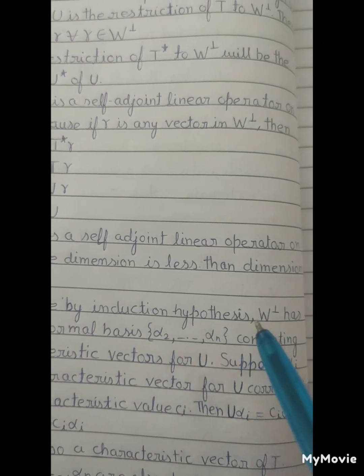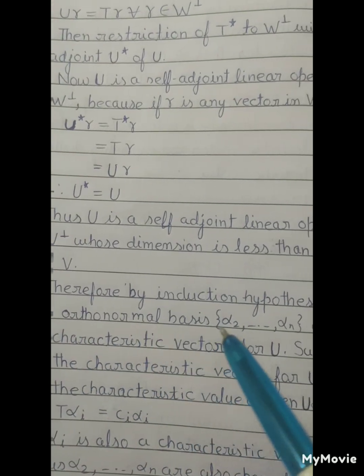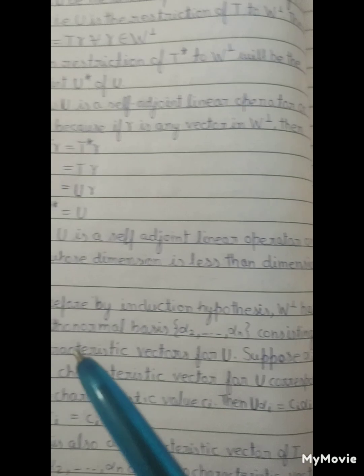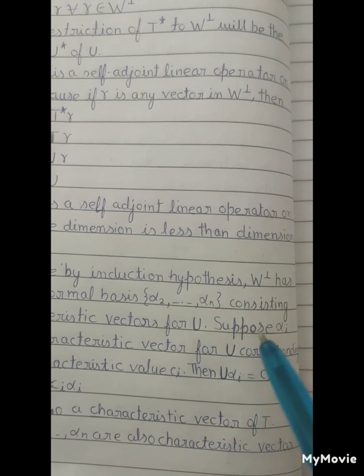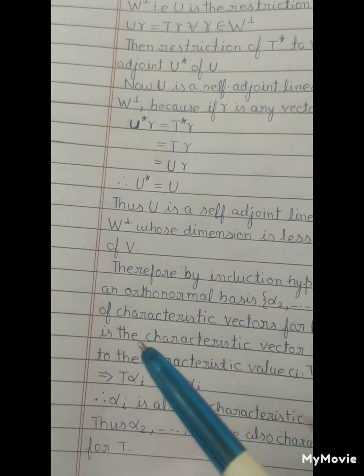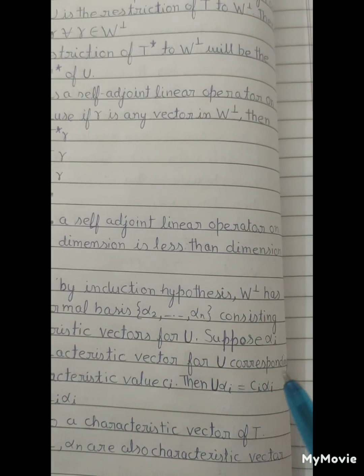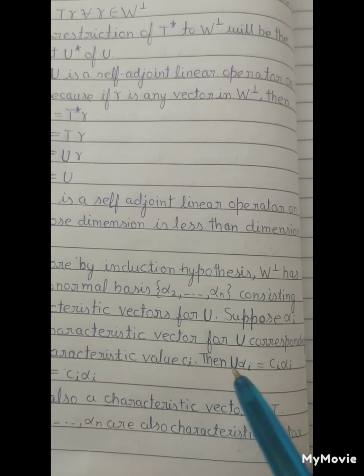Therefore, by the induction hypothesis, W normal has an orthonormal basis alpha 2 and so on up to alpha n, consisting of characteristic vectors for U. Suppose alpha i is the characteristic vector for U corresponding to the characteristic value ci.